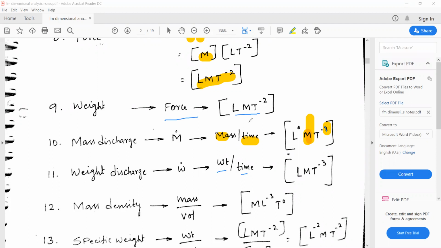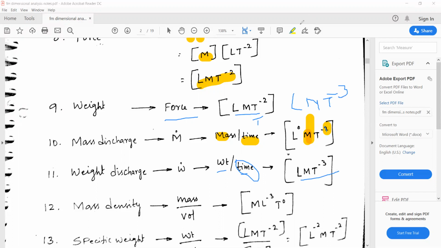Divided by time, you can write it as L M T to the power of -3. That is what I have written here for weight discharge.